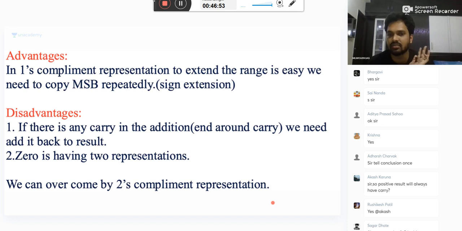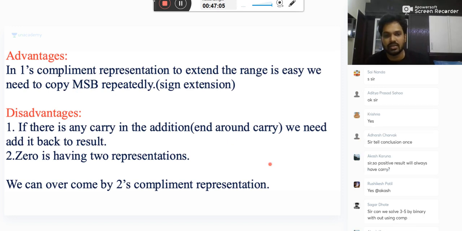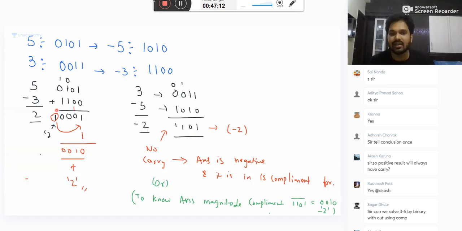That is the difference. Now let me complete the advantages and disadvantages. What is the advantage of one's complement representation? Extending the range is easy. We need to copy the MSB repeatedly. Second, if there is any carry in the addition, we need to add it back to the result. This is the disadvantage. Why? It is taking extra time. I need to take this and add it back. Why do that? If we directly get the result, it is more advantageous for us. Yes or no?